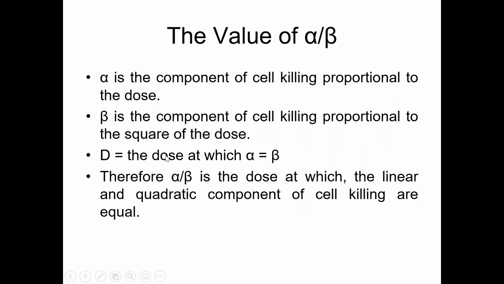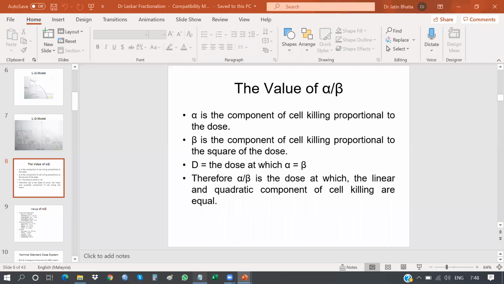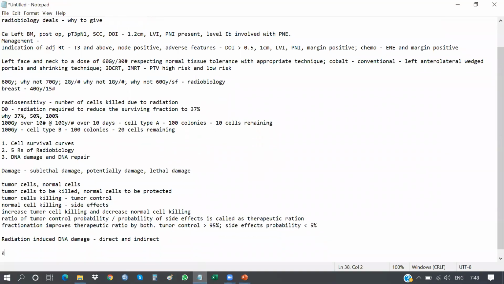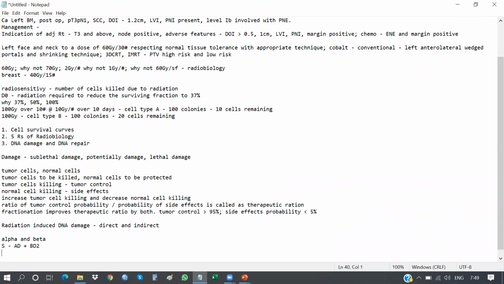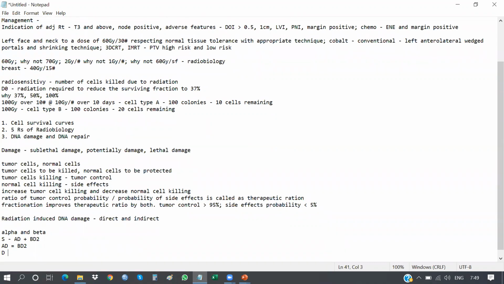Alpha and beta represent the direct and indirect killing. So the total cell kill is, using A for alpha, alpha D plus beta D square. If the cell kill due to alpha D is equal to beta D square, then the dose at which both are equal is given by the ratio alpha by beta.